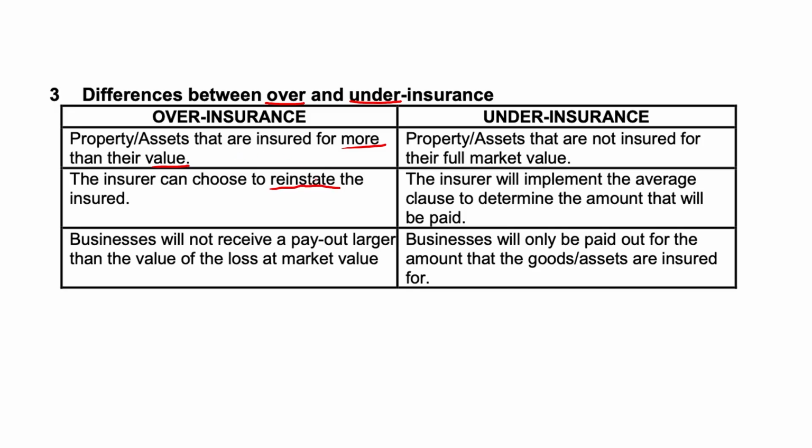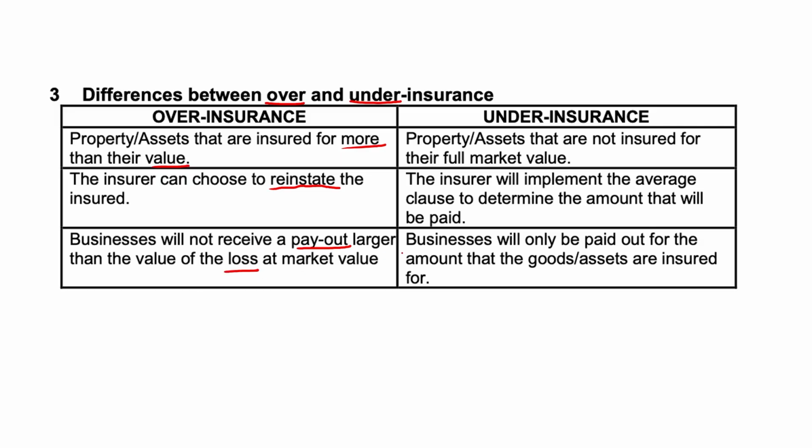So if your property is worth, let's say, 10 Rand, but you're paying 15 Rand insurance, and there's a fire or a storm or something happens to it, it's completely broken, destroyed, whatever, your insurer is going to rebuild the property instead of paying a cash amount. And businesses will not receive a payout larger than the value of the loss at market value. It won't be larger than the value of the loss at market value.